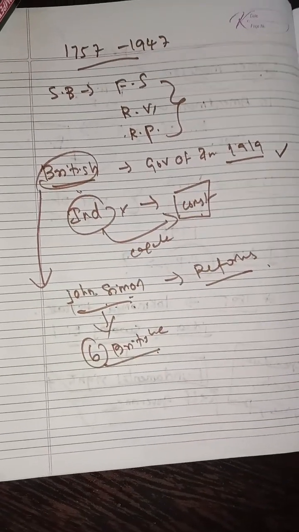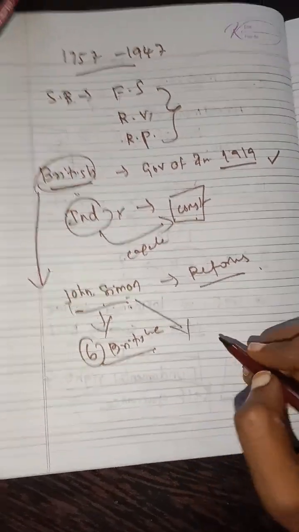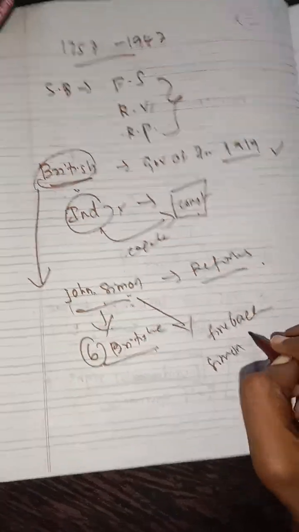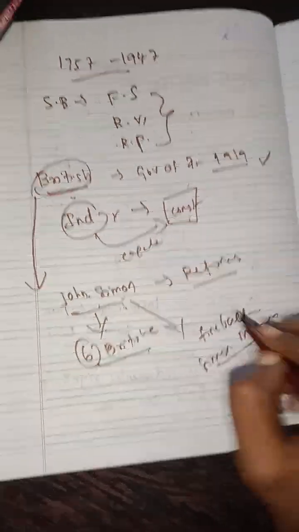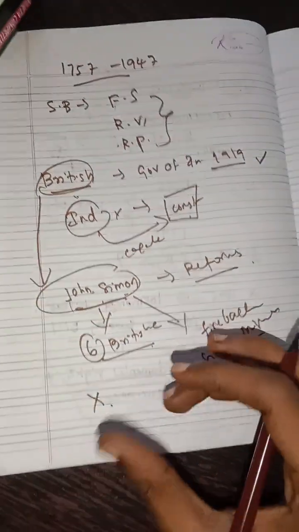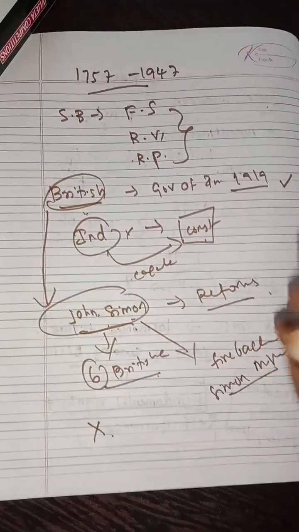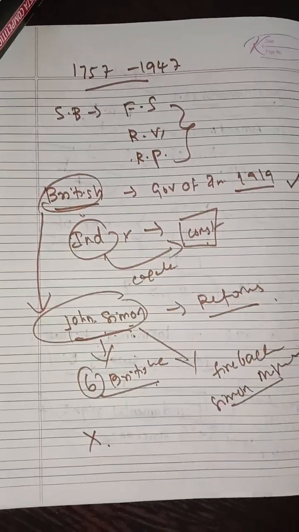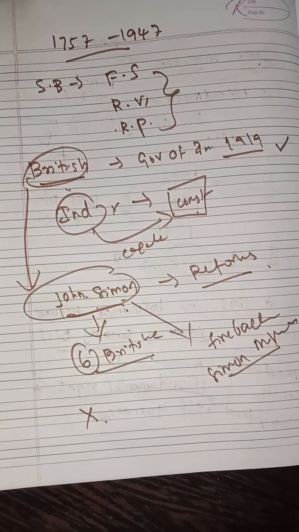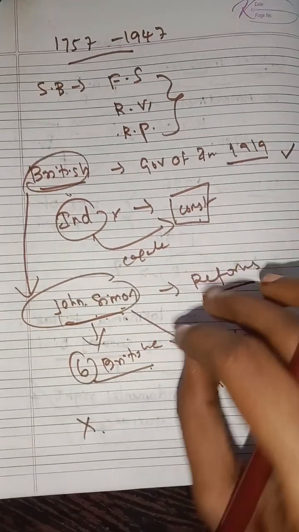So the Indian people started protesting against the Simon Commission. They wanted the Simon Commission to be dismissed. While all this was going on, with the John Simon Commission of 6 Britishers saying Indian people are not capable of making the constitution, this was the period.